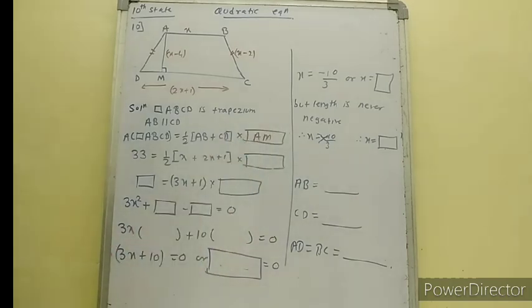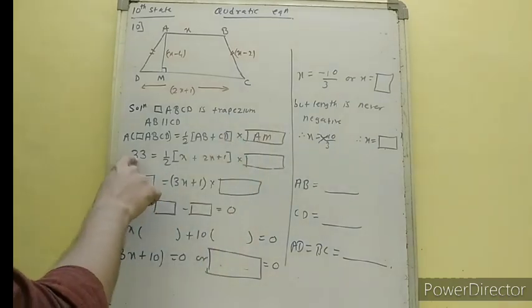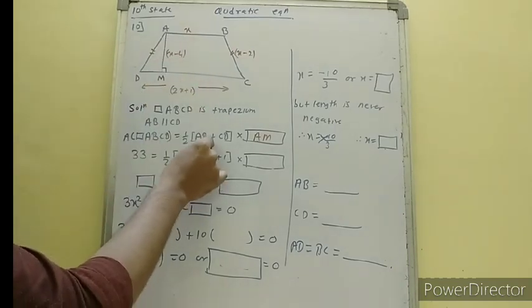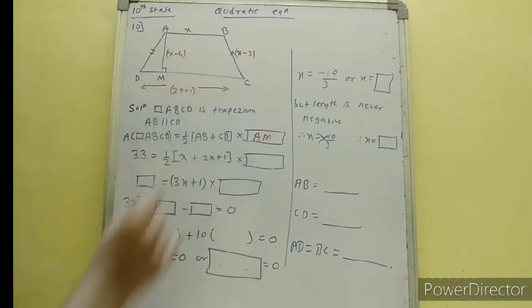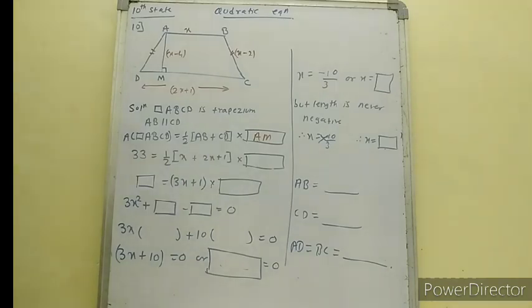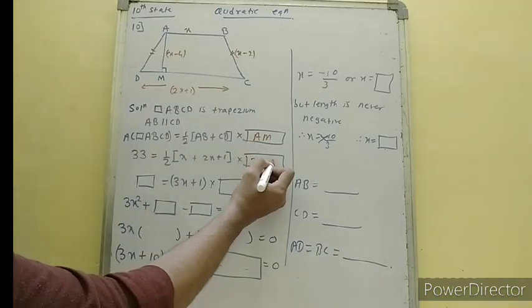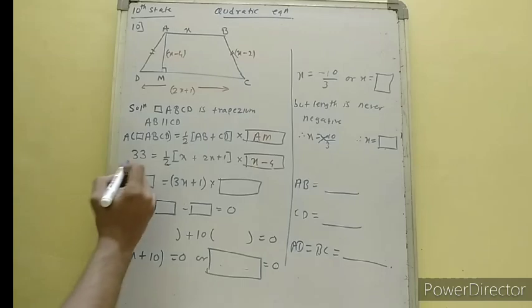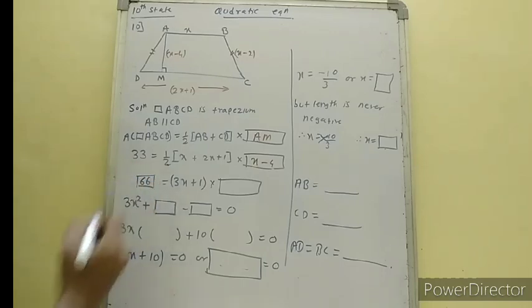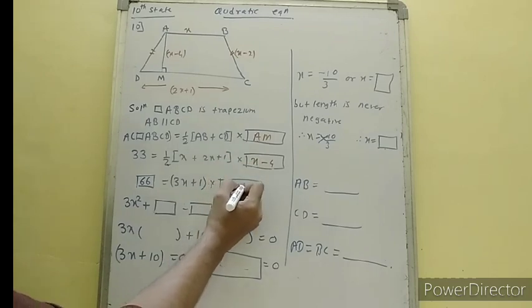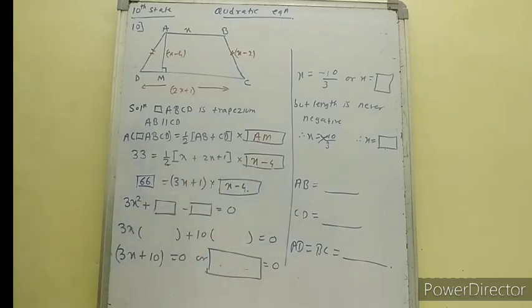So it is AM, height. Now half into 33, the area given, half into AB, which is x, and CD is 2x plus 1. And AM, what is AM? AM is x minus 4, you can see over here. 2 will go there, 33 2s are 66, and x minus 4 as it is.